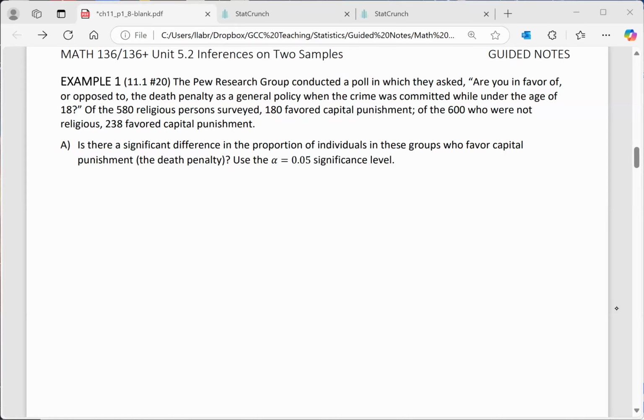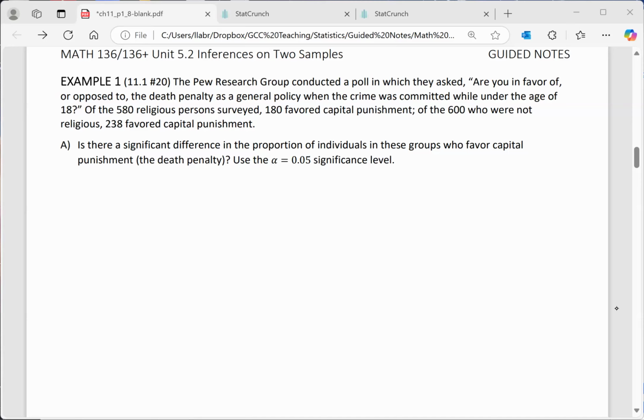Our first example is quite controversial here. We know that capital punishment is the death penalty. So we're asking, how do people feel? Are you in favor or opposed to capital punishment, even when the crime that this person is convicted of was committed while this person was under the age of 18? So we have a very controversial topic here.